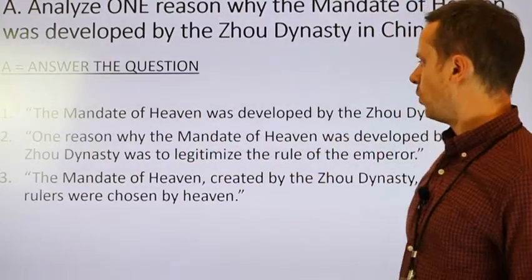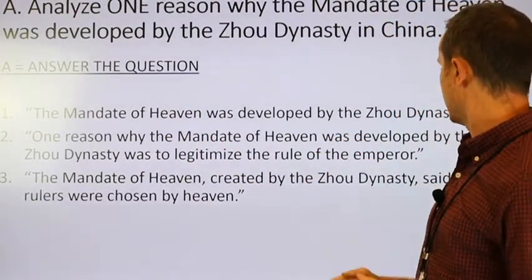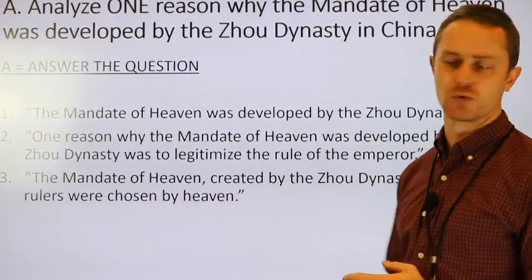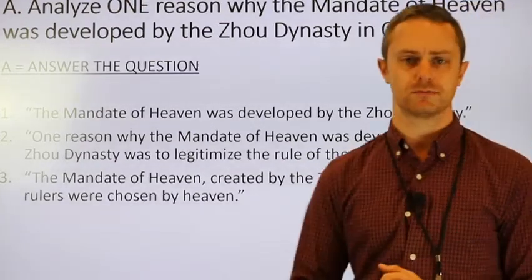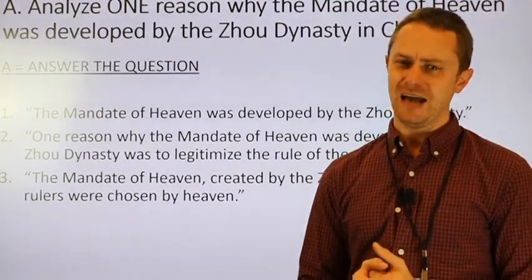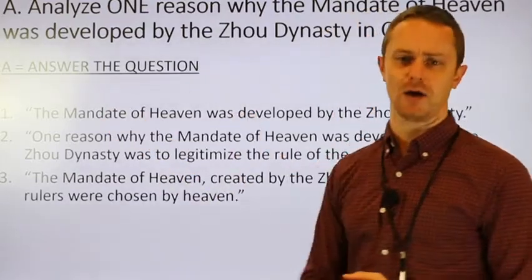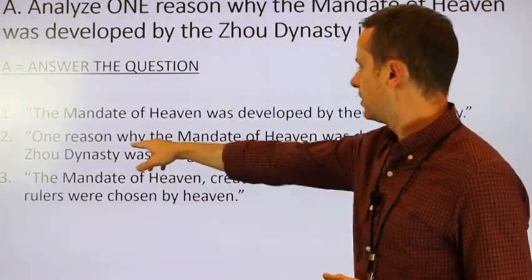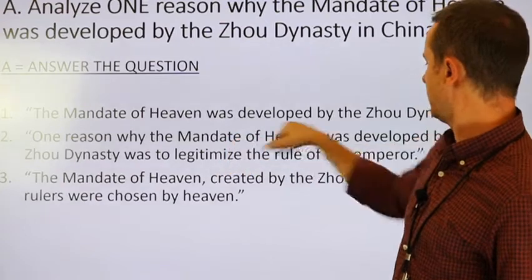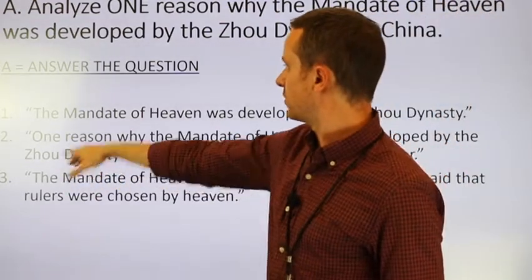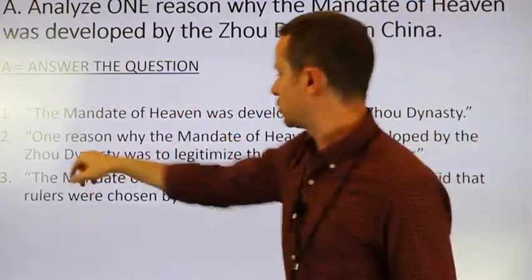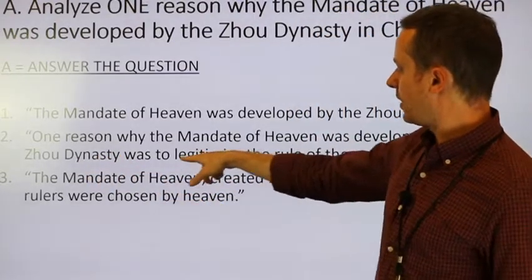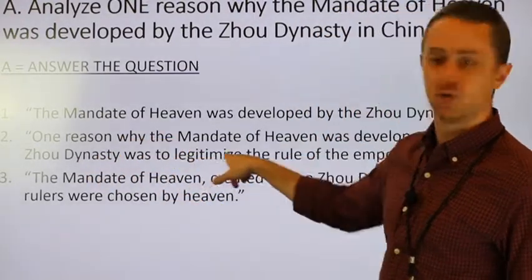Number 2: one reason why the Mandate of Heaven was developed by the Zhou dynasty was to legitimize the rule of the emperor. That sounds pretty good. I think we're going to check that one off because it does say why. It does include the specific term. It does mention, like the prompt, the Zhou dynasty. And here's the why. One reason why was to what?